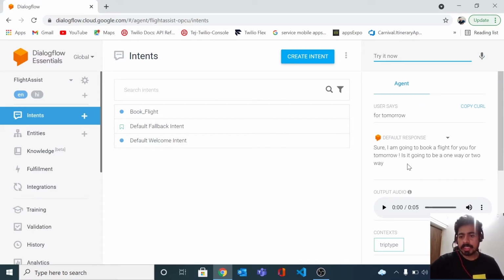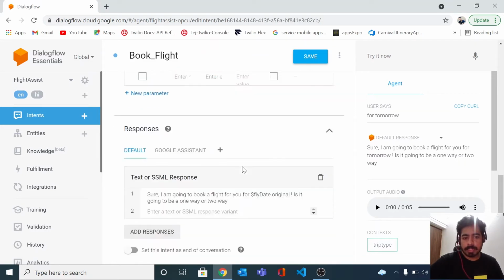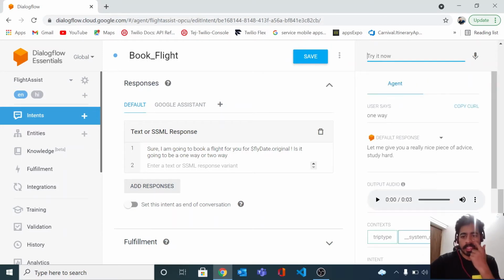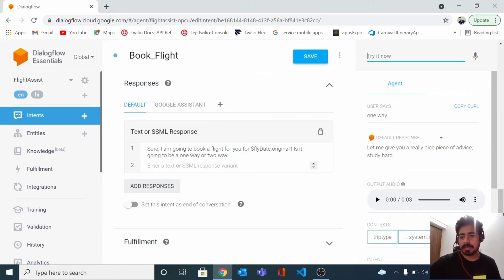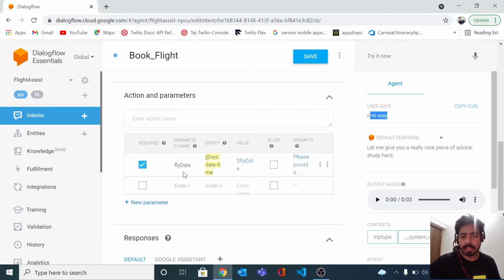Now, there's a question here: is it going to be one way or two way? If I answer this question, it is not taking any entity. It's not any parameter which I've defined here. This is just the response which I'm sending. Let's say I say one way. I've not configured it, so it gives me something else because it goes to the default fallback, since we are not handling what the user says, like that one way. What my actual intention is, whenever the customer says one way or two way, I should be able to get that in the next intent, along with this particular date as well.